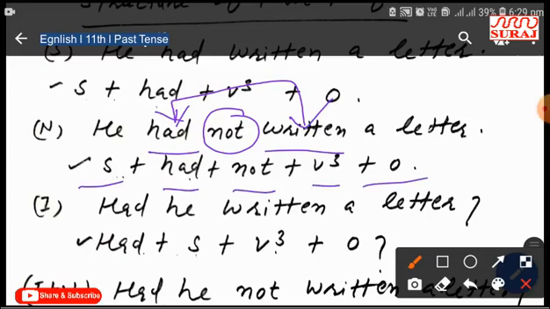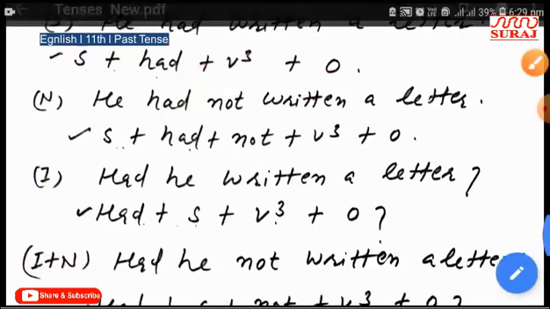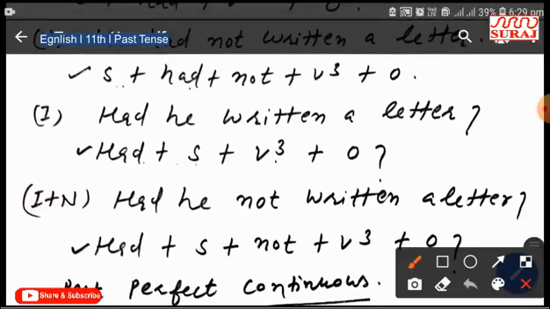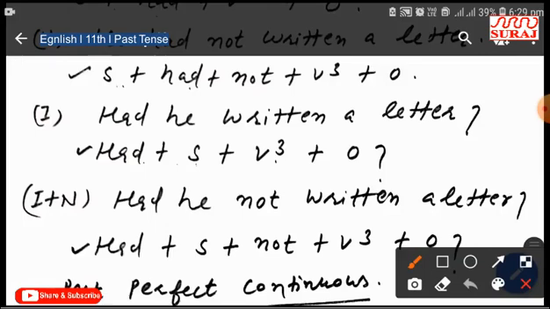After negative sentence, this is the structure of interrogative sentence: had plus subject plus third form plus object. At the ending of the sentence, you should mark interrogative mark. Had he written a letter? Had he not written a letter?